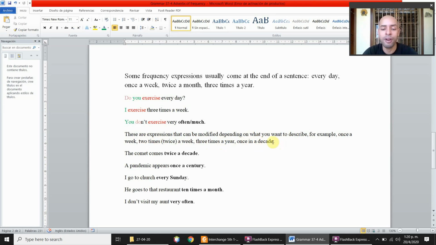It can be modified. So these are not fixed. These are made depending on what you want to express. The comet comes twice a decade. The comet comes 2 times in a decade. A pandemic appears once in a century.